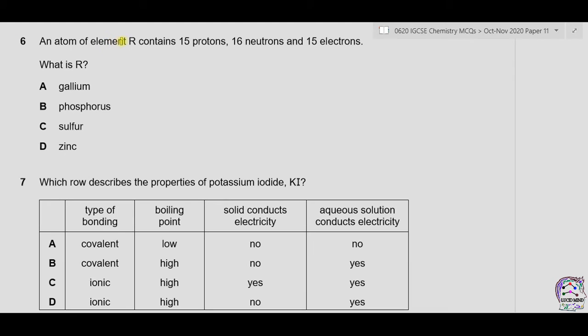Question 6. An atom of element R contains 15 protons, 16 neutrons and 15 electrons. What is R? From periodic table we know that the element having 15 protons is phosphorus and the atomic number is 15. The nucleon number is 16 plus 15, which becomes 31. As there are 15 protons, so in neutral atom protons is equal to the number of electrons, so 15 electrons will also be present. The answer is therefore B.